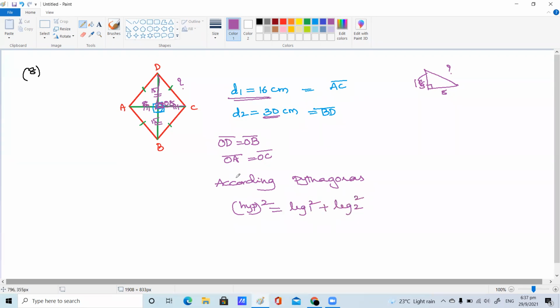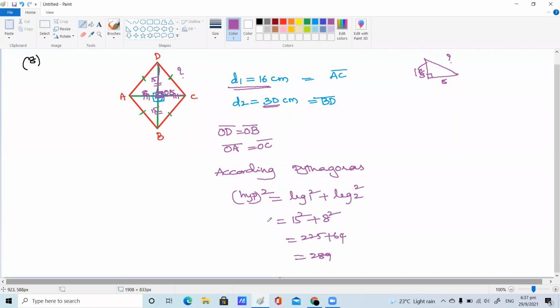Don't think about x, y, z. So 15 square is 225 plus 8 square is 64, which equals 289. 289 can be written as 17 multiplied by 17, so 17 square. So hypotenuse square is 17 square. The squares on both sides cancel, so the hypotenuse value is 17.